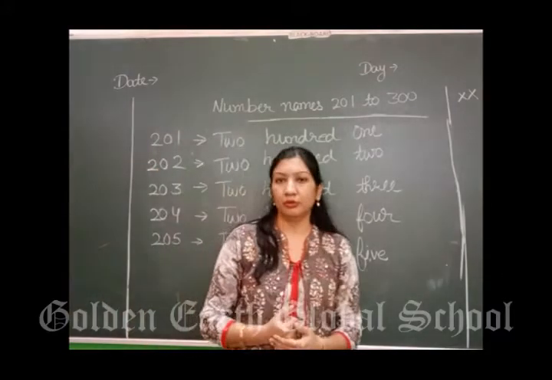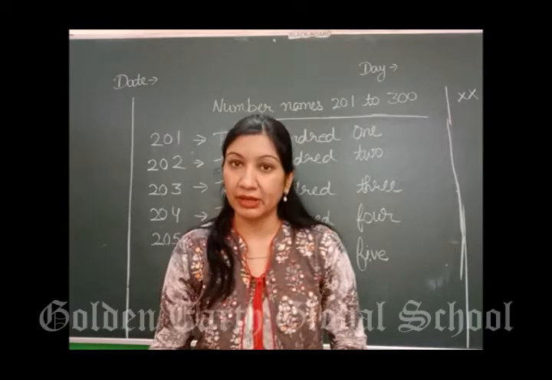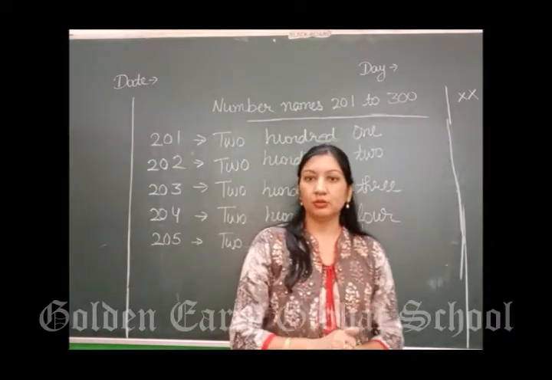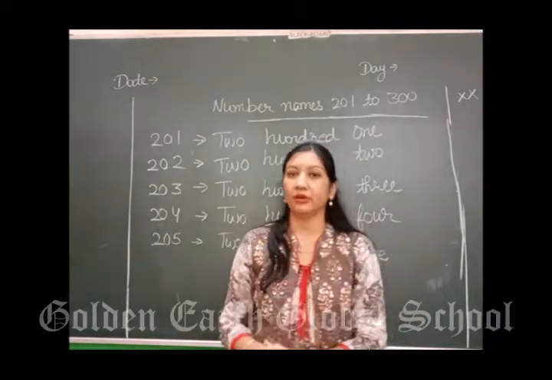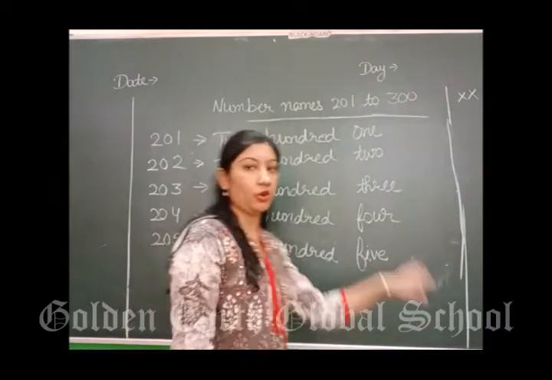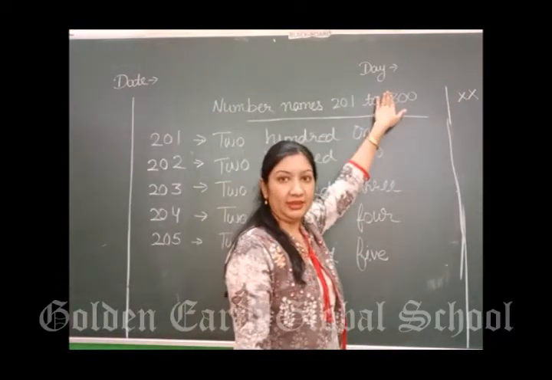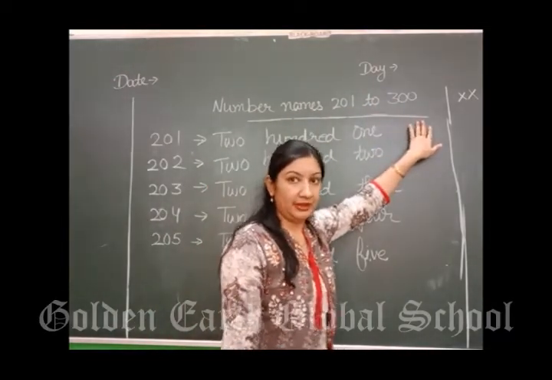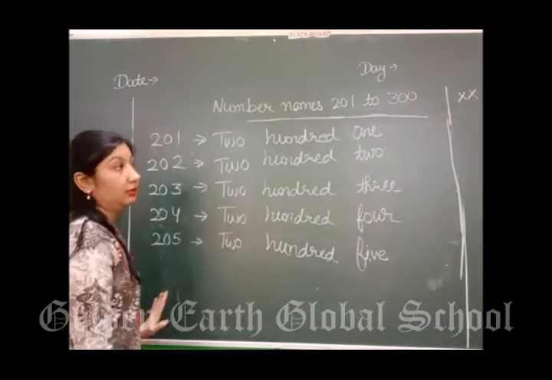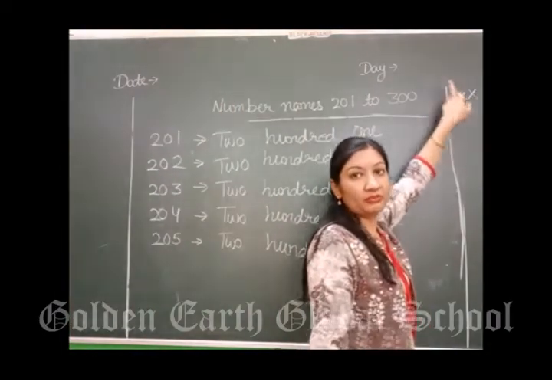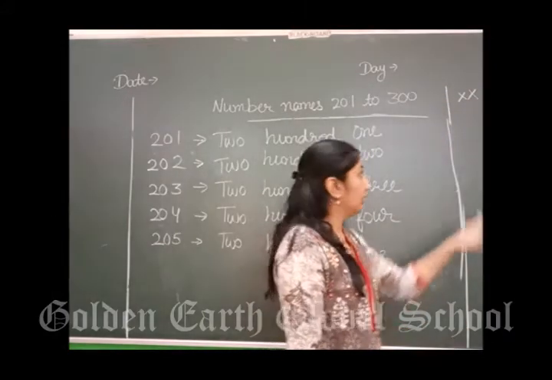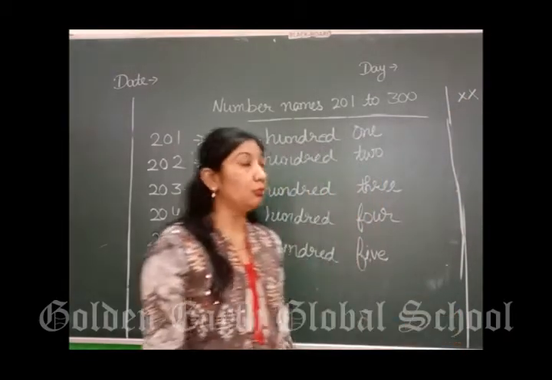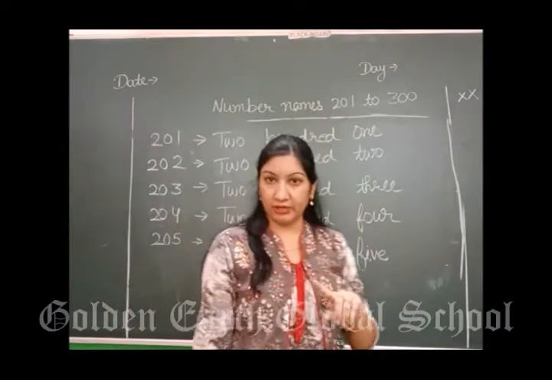Good morning class. Today we are going to do a new topic, that is number names from 201 to 300. We have done till 200. Now today we will do number names from 201 to 300. On your notebook, first of all write down date, day, heading, number names 201 to 300. Left side margin is there. On right side, leave two boxes and draw margin. Like we are doing earlier also, leave two boxes and draw margin. We have to start from 201. Till 200 we have done already.